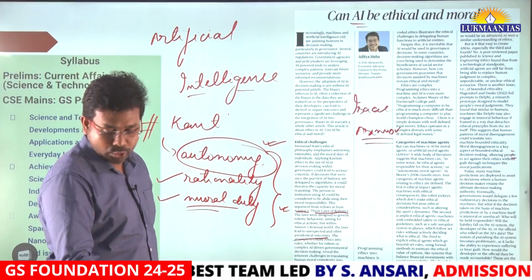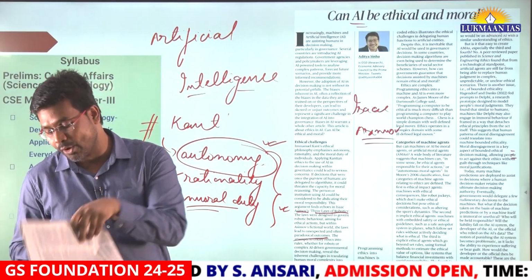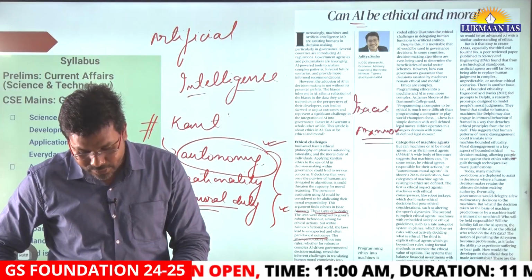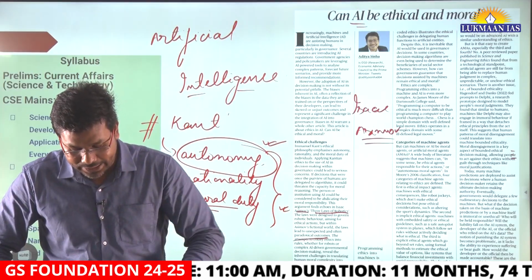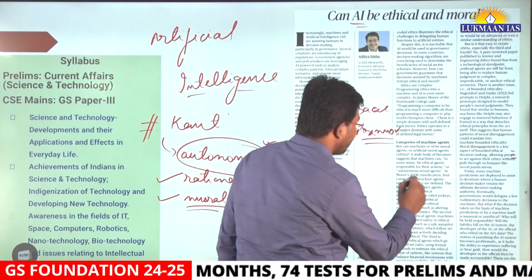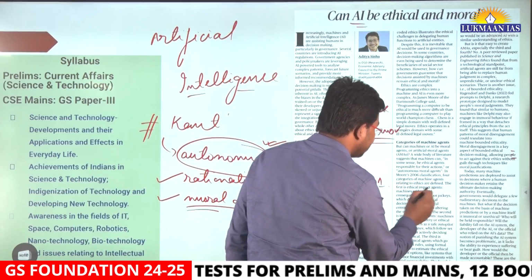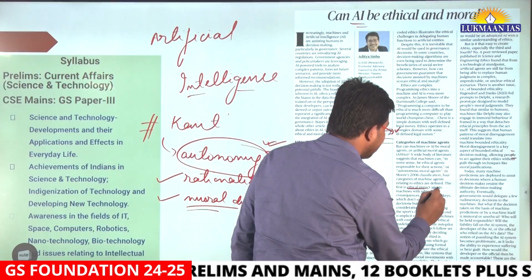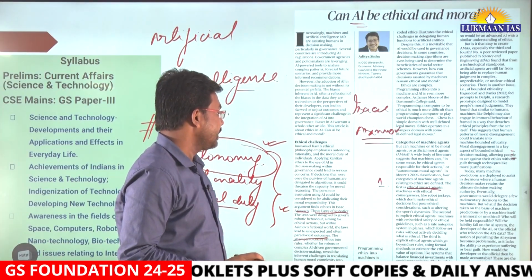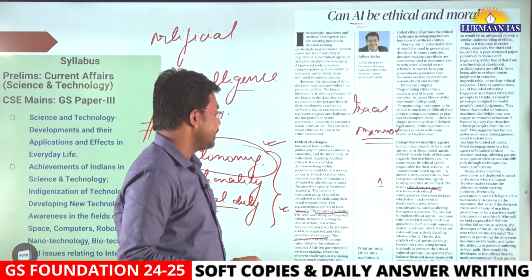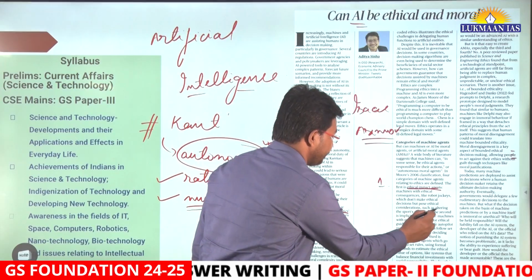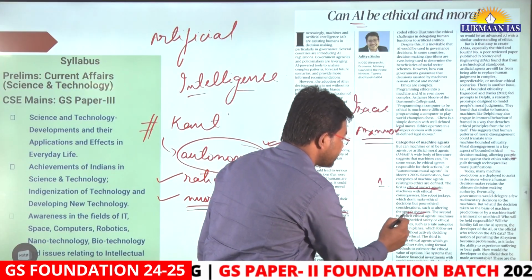The author has also mentioned four categories of machine agents relating to ethics. The first is ethical impact agents: machines with ethical consequences, like robot jockeys, which don't make ethical decisions but pose ethical considerations, such as altering the sports dynamics.